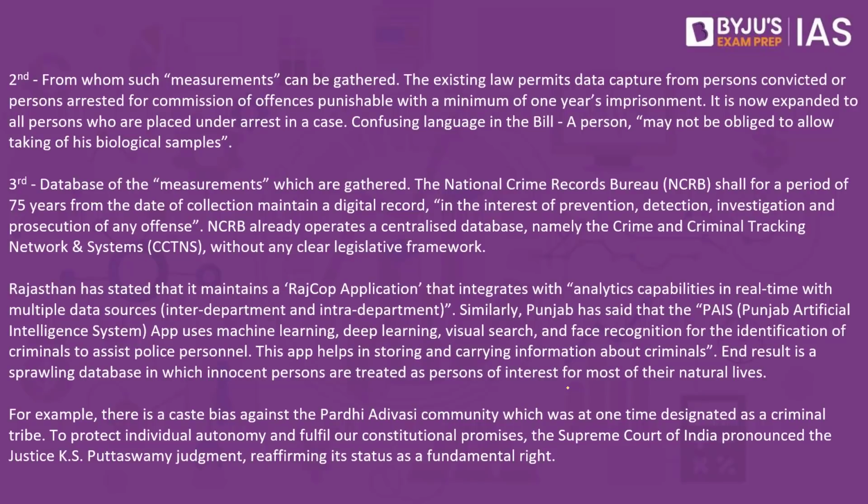The second issue that the authors are pointing out is who exactly can collect these measurements. The existing law says that data can be collected from a person who has been convicted or arrested for an offense punishable with a minimum of 1 year of imprisonment. But now the new law has expanded it to say all the people who are placed under arrest. For example, let's say you're not wearing a mask at a public place and you are arrested for 2 days or 3 days as a punishment because you may be a repeat offender. Even you will be covered under this.